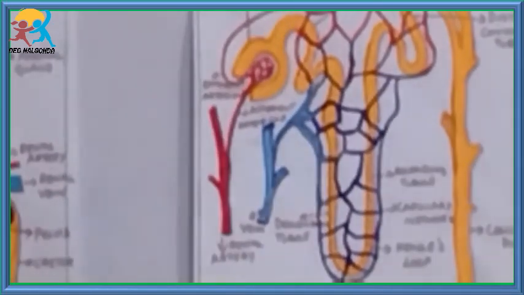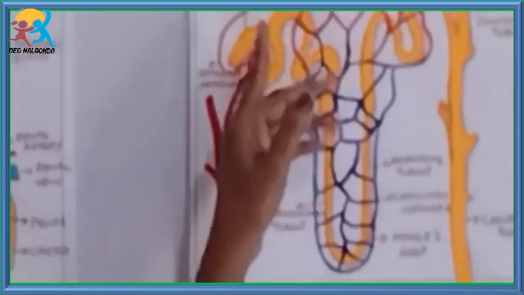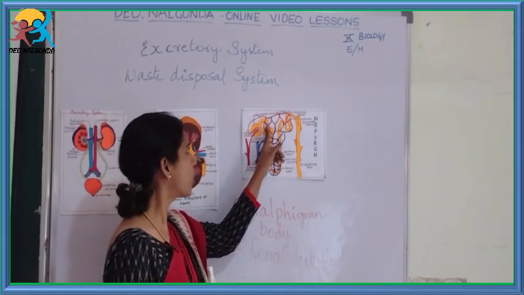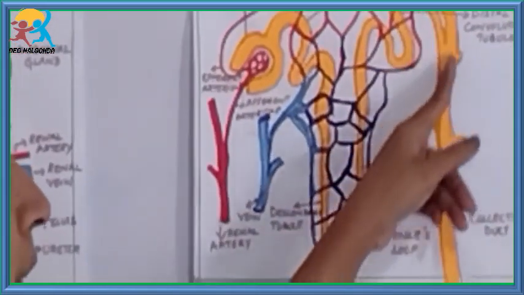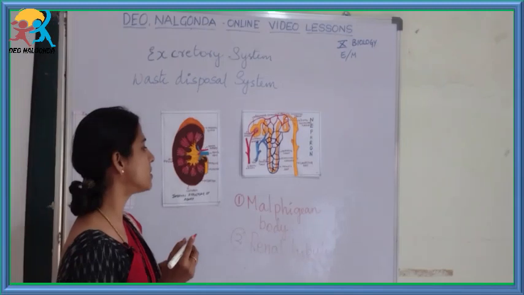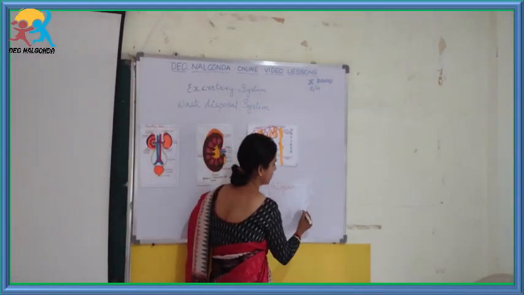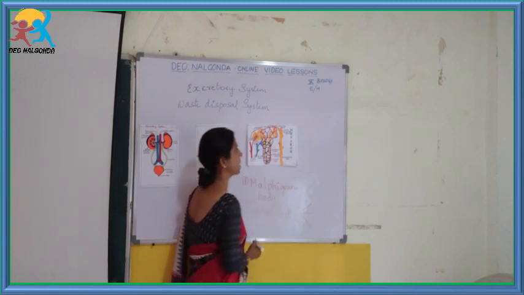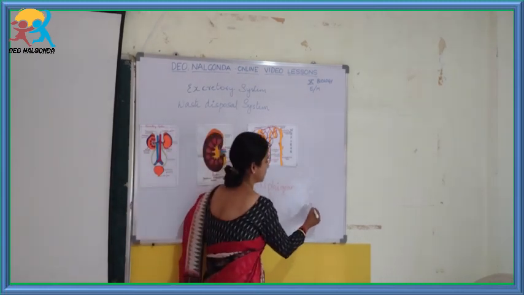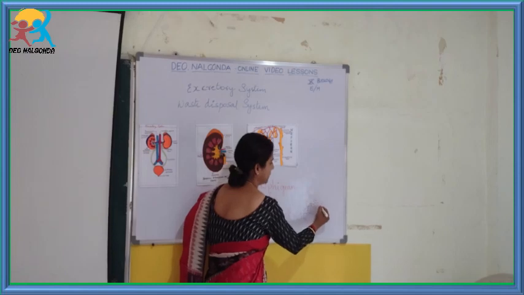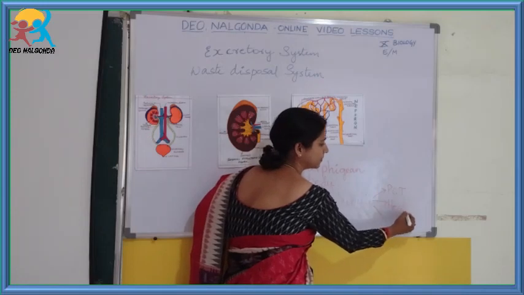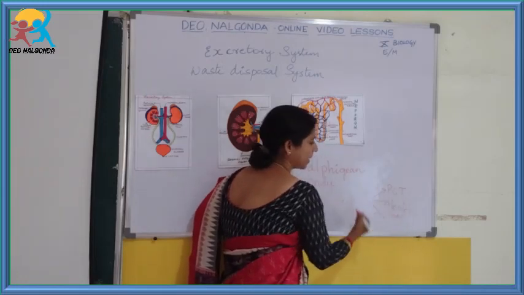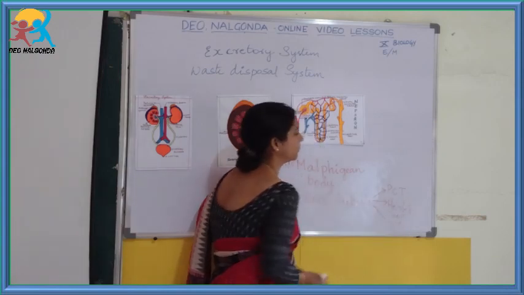Okay, now let us see the next part of the nephron, which is the renal tubule. So the renal tubule begins from here. This whole thing is the renal tubule. So let us see the parts of the renal tubule. The renal tubule is divided into three parts. The first one is PCT. The second one is called the Henle's loop, and the third one is DCT.